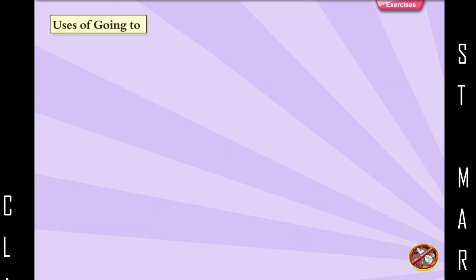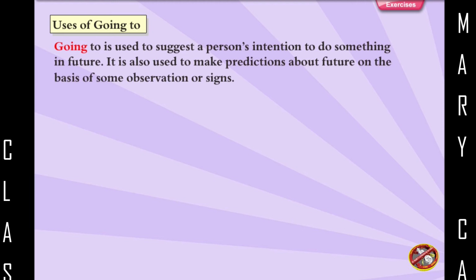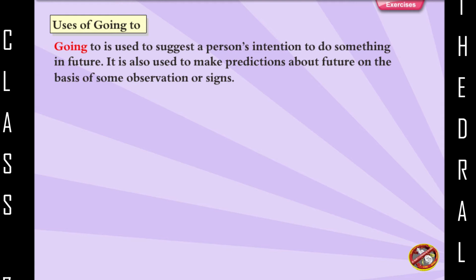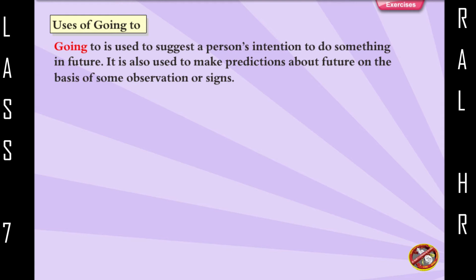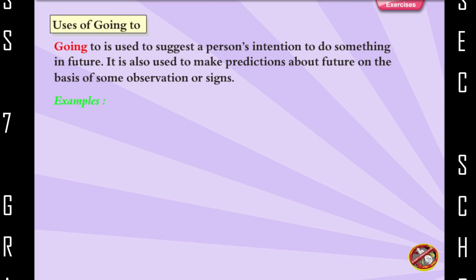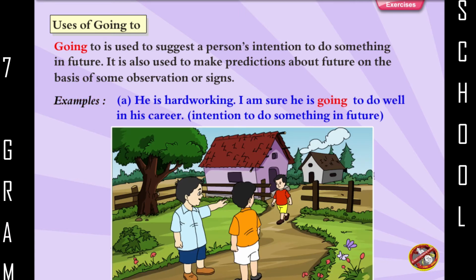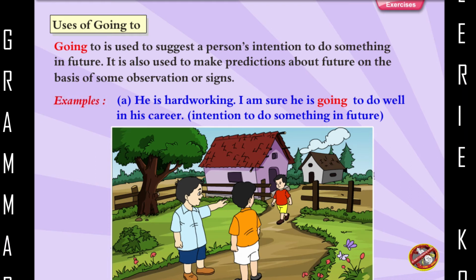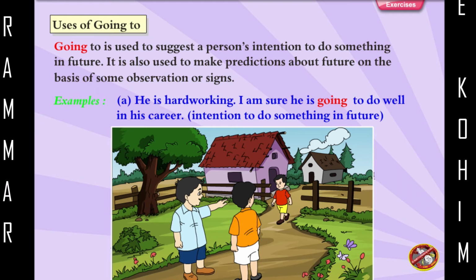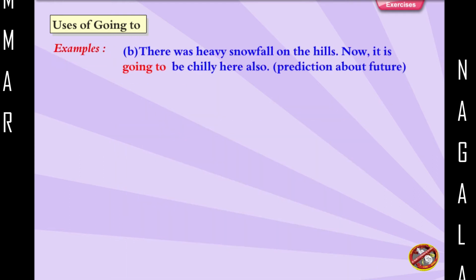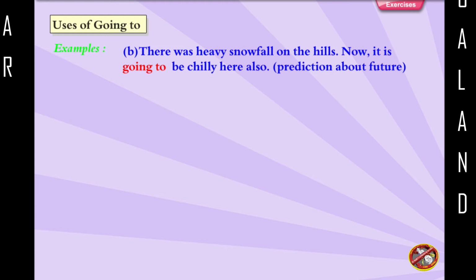Uses of going to. Going to is used to suggest a person's intention to do something in future. It is also used to make predictions about the future on the basis of some observations or signs. Examples: He is hardworking. I am sure he is going to do well in his career. Intention to do something in future. There was heavy snowfall on the hills. Now it is going to be chilly here also.